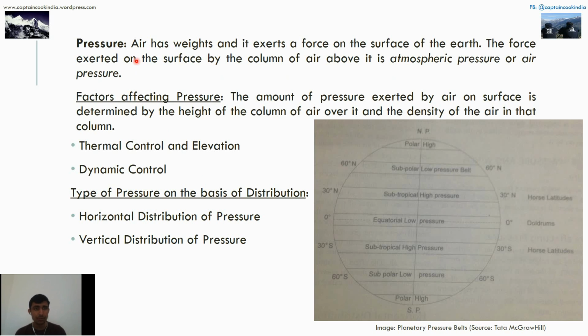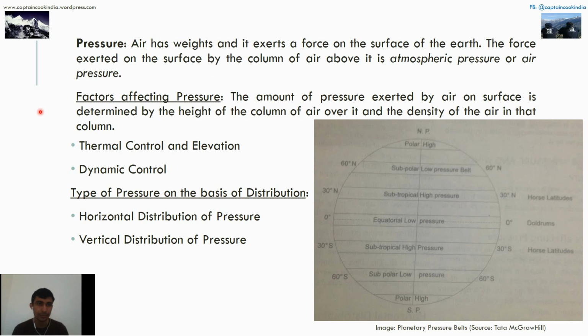That weight exerts a force on the surface of the earth, over a particular area of surface, and that pressure is called atmospheric pressure. Factors affecting pressure are thermal control, elevation, and dynamic control. The types of pressure are horizontal and vertical.